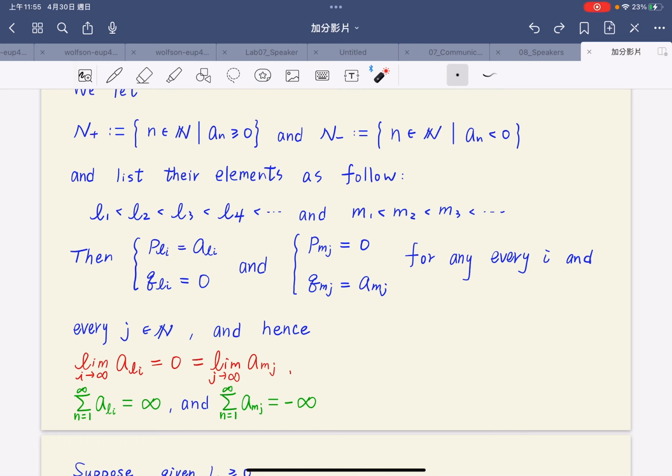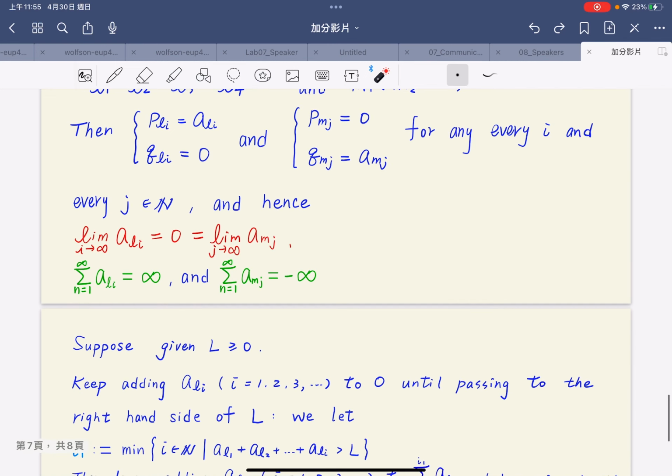Then we have P_{l_i} equals a_{l_i}, Q_{l_i} equals 0, and P_{n_j} equals 0, Q_{n_j} equals a_{n_j}, for every i and j belonging to the positive integers. Hence the limit of a_{l_i} equals 0 equals the limit of a_{n_j}, and the sum of a_{l_i} tends to infinity, and the sum of a_{n_j} tends to negative infinity.